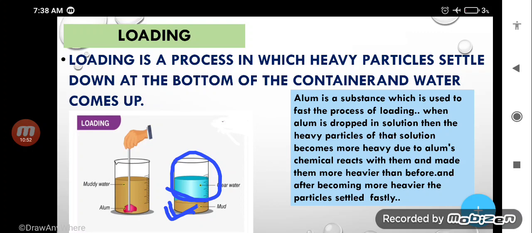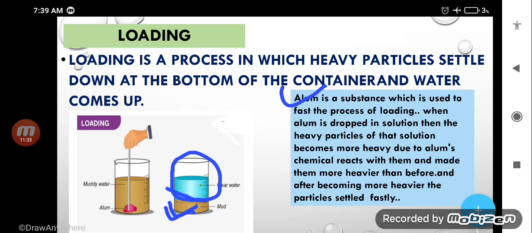This process is also done using chemicals, and the chemical is alum, fitkiri. It is a substance used to speed up the process of loading. When alum is dropped in the solution, its chemicals react with the heavy particles and make them even heavier than before, and after becoming heavier the particles settle faster.